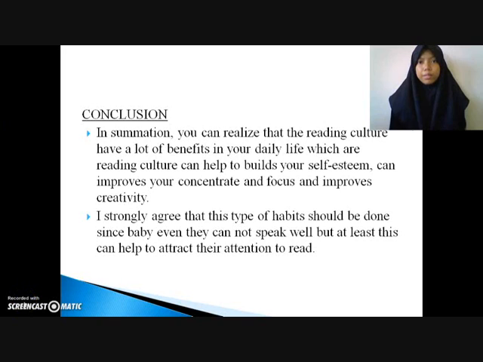Okay, before I end my video, I would like to give you some tips when you want to write an essay. Don't forget to keep mentioning, restating and rewriting your topic when you want to make a new paragraph or a new supporting sentence. This is because indirectly it can help you to attract your reader's attention and make sure your reader remembers what topic you have chosen for writing your essay.